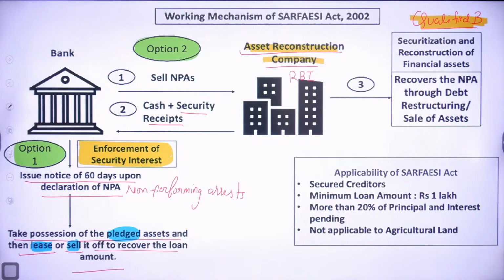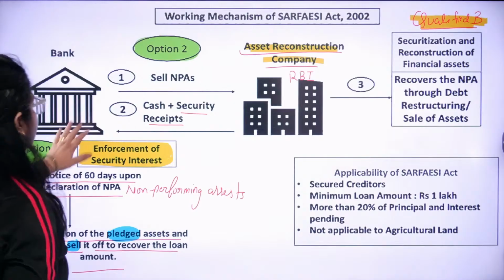So these are the two ways in which the SARFAESI Act will play a role.